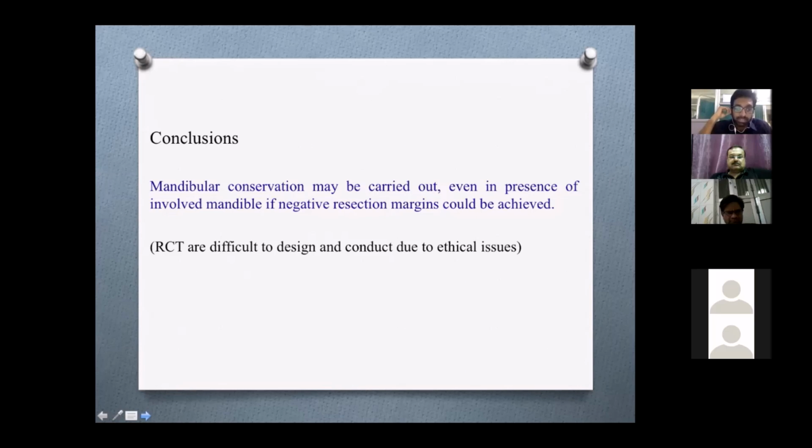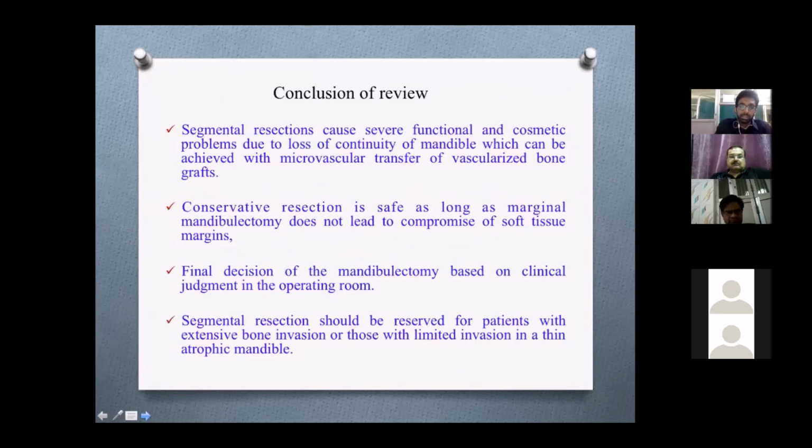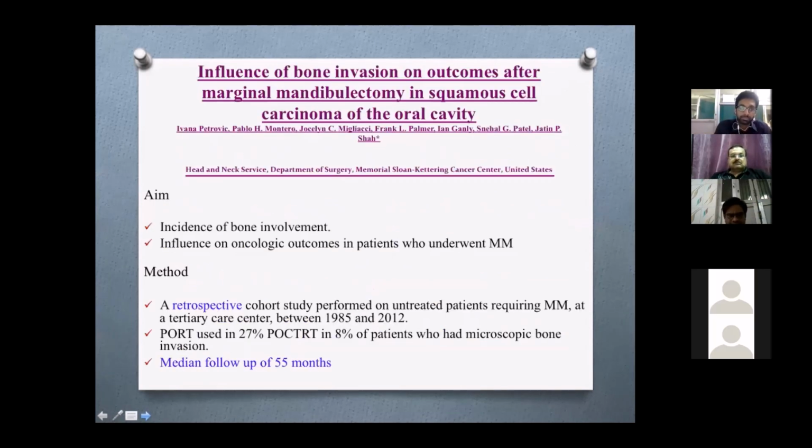Usually RCTs cannot be designed because of ethical issues. So the conclusion of the entire review showed that segmental dissection caused severe functional and cosmetic problems due to loss of continuity of the mandible, which can be addressed with microvascular transfer of vascularized bone graft. Conservative resection is safe as long as marginal mandibulectomy does not lead to compromise of soft tissue margins. The final decision of mandibulectomy is based on clinical judgment in the operation theater. Segmental dissection should be reserved for patients with extensive bone invasion or those with limited invasion in a thin atrophic mandible.